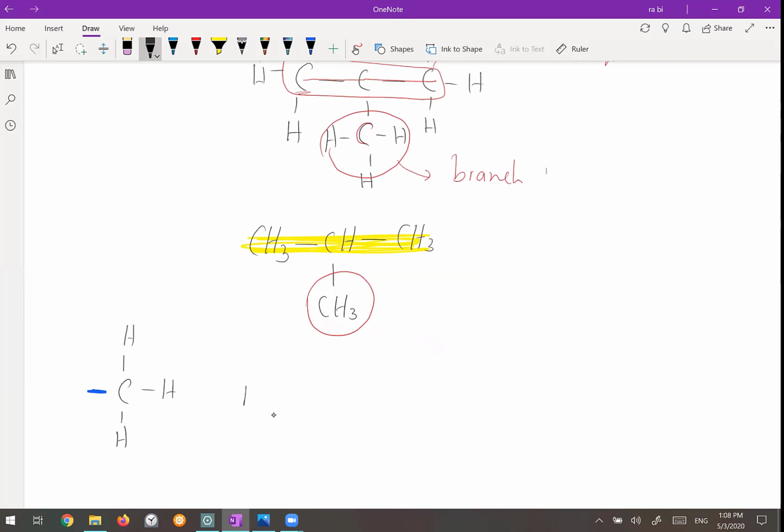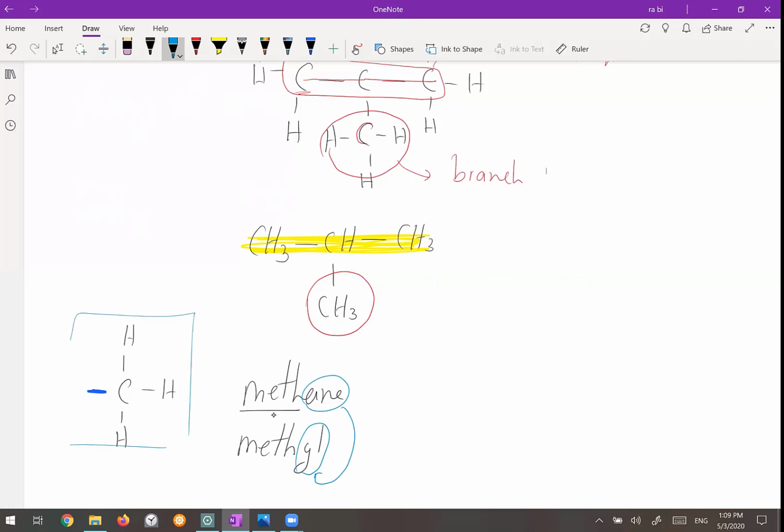Methane. Yeah, it was methane. When it is the branch, the methane changed to methyl. Okay, so we save the first part, so it becomes meth, and we add YL, methyl. So A and E converts to YL. So methane becomes methyl. So the name of this branch is methyl. That's why these branches are called alkyl.